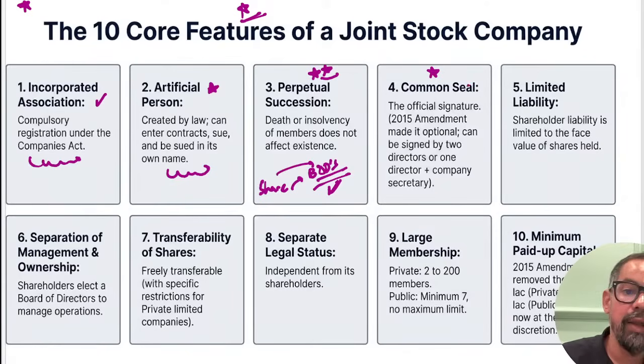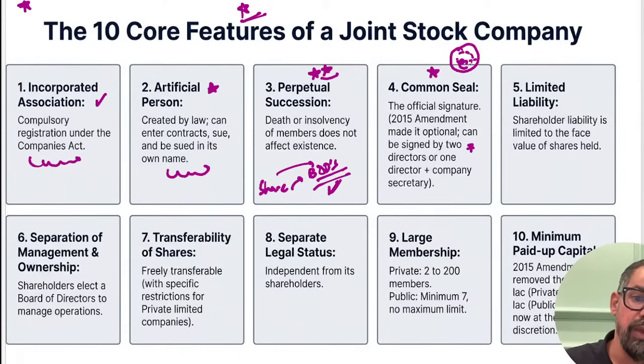Common seal, earlier it was mandatory, but after the 2015 amendment it is not compulsory now. Please do remember this one. So now it has become optional. The official signature which generally represents the company on important documents. Let's say if any person who started a company is opening a current account with you, you ask for the common seal, name of the company, and it is mentioned like directors, right?